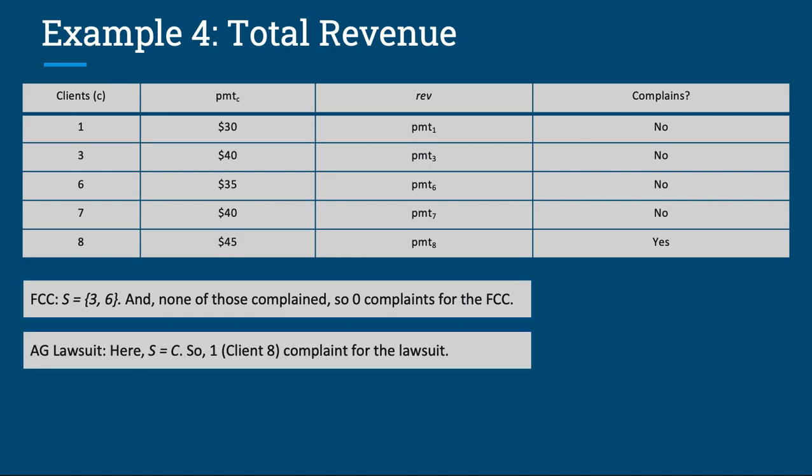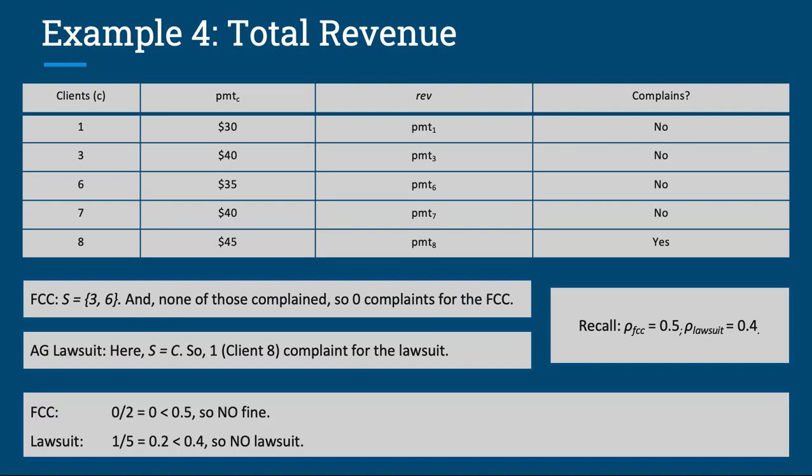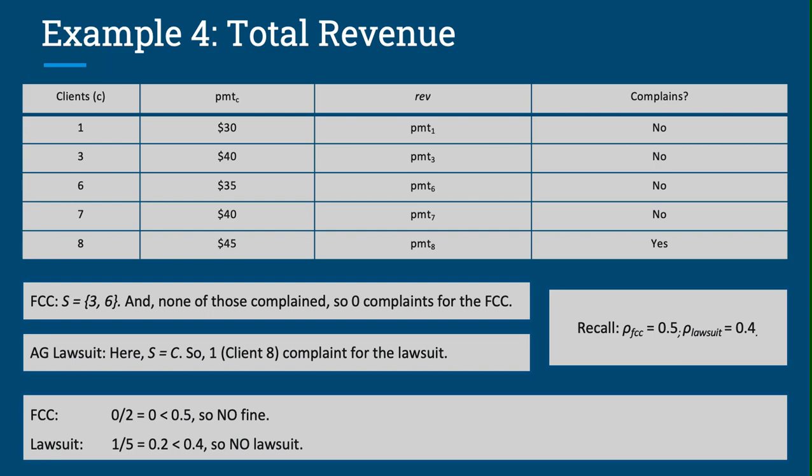For the Attorney General lawsuit, the set S is the entire set C, and since client 8 complained, we have 1 complaint for the lawsuit. Recall the threshold values for the FCC and the lawsuit. And we see that the fraction of clients that complained for the FCC equals 0, less than 0.5, so no fines from the FCC. Likewise, for the lawsuit, only 1 client complained, and so the fraction of clients complaining is 0.2, which is still less than 0.4, and hence no lawsuit.